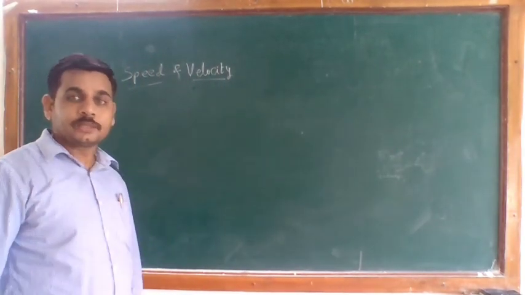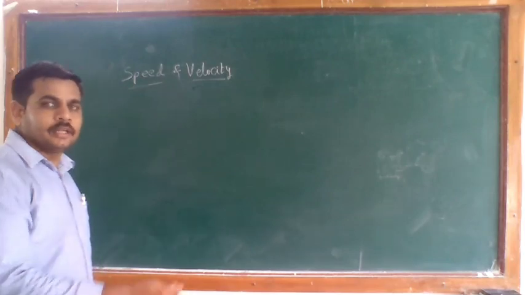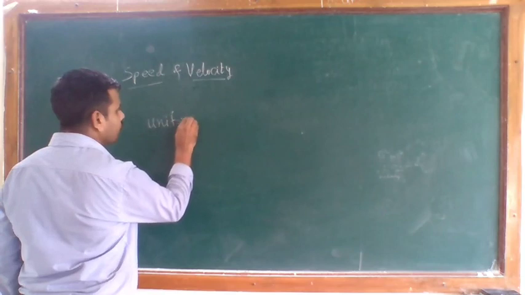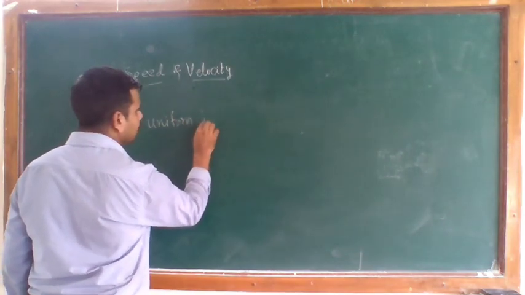Similar to unit speed, you can define uniform speed.